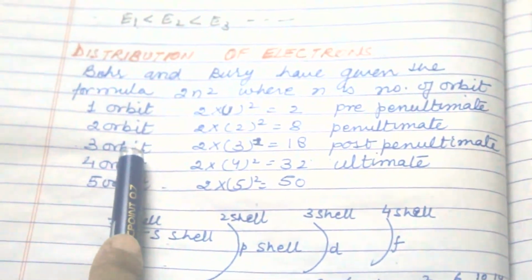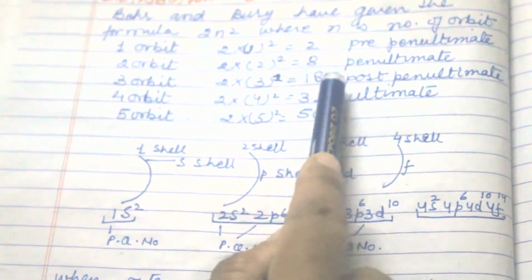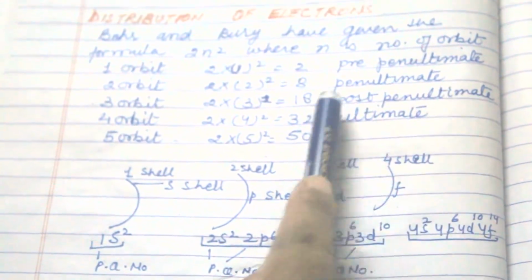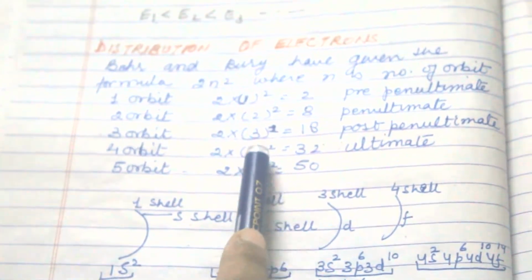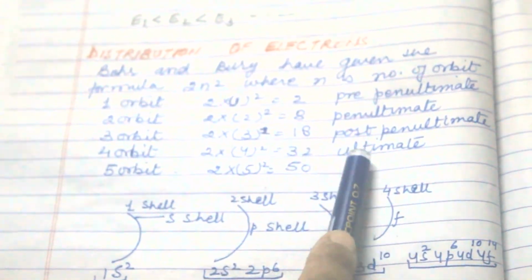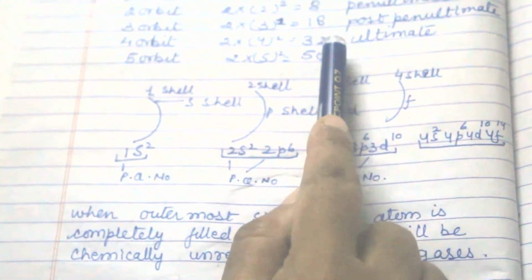Now the third shell: 3 square is 9, 9 times 2 is 18. So the post-penultimate shell has 18 electrons. Fourth shell: 4 square is 16, 16 times 2 is 32. So in the ultimate shell there should be 32 electrons.